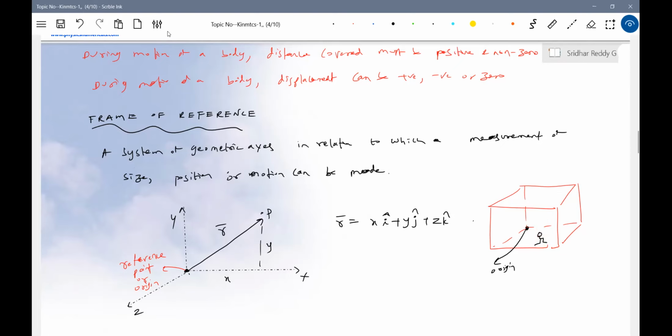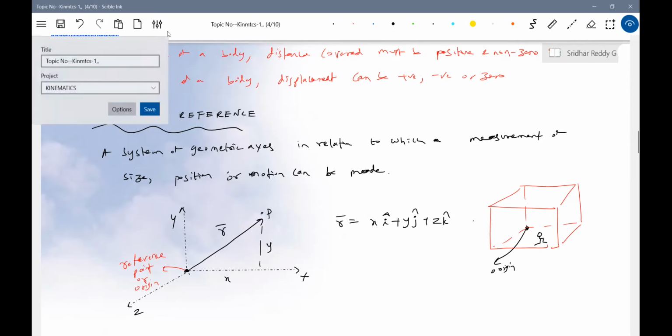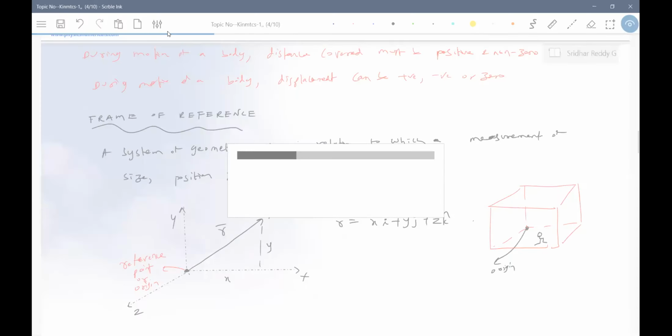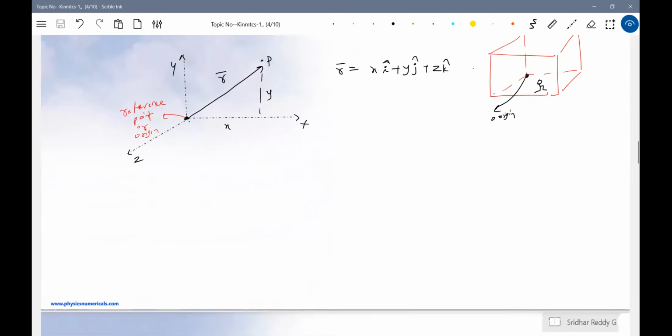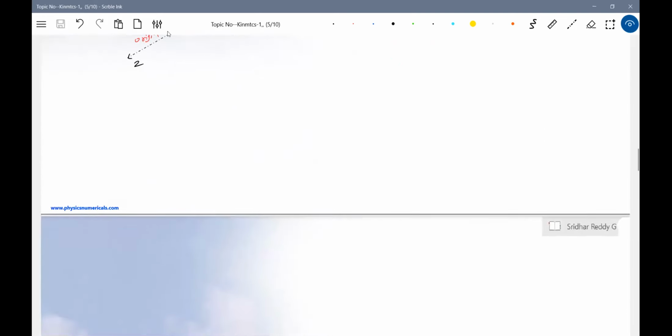Got it? Okay, this is about the idea of distance covered and displacement. Now we'll define the average speed. We'll define that first. Okay, first we'll define what you mean by one dimension, one dimensional motion.